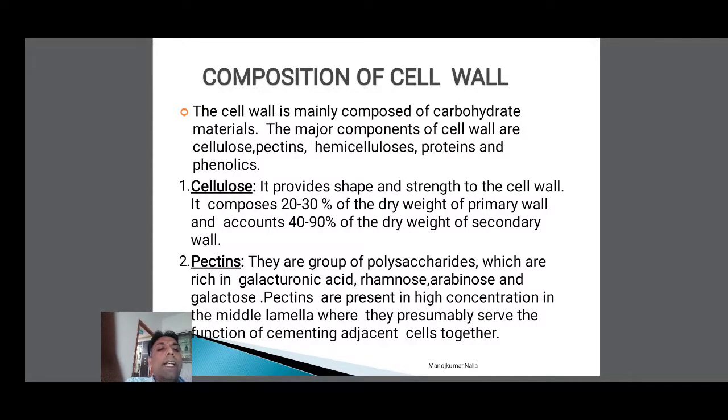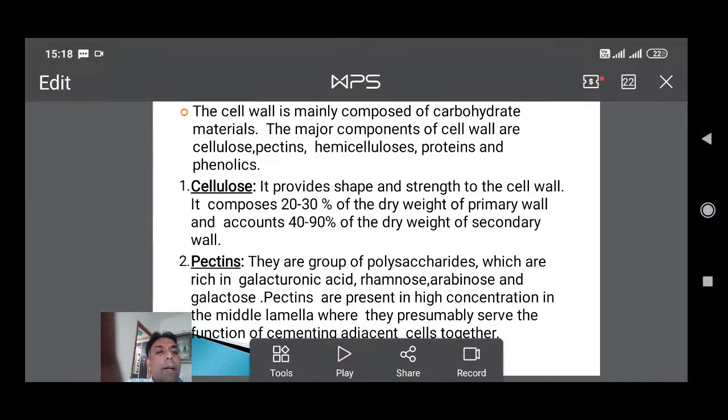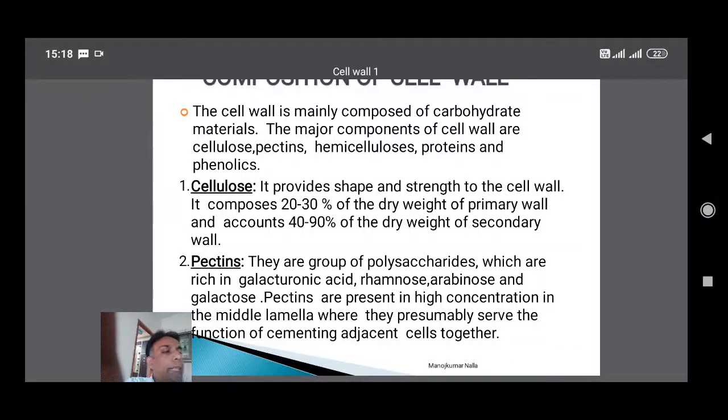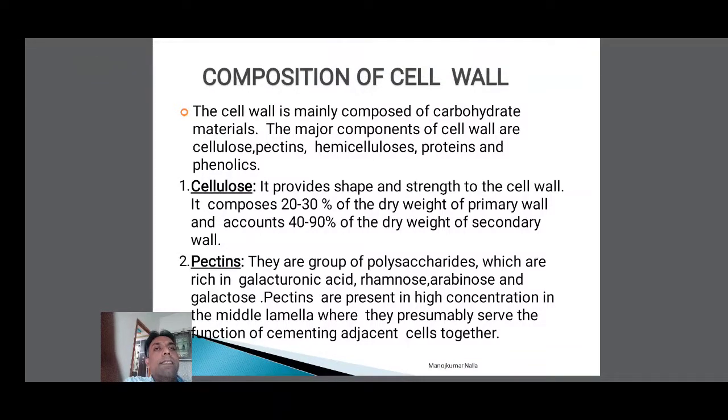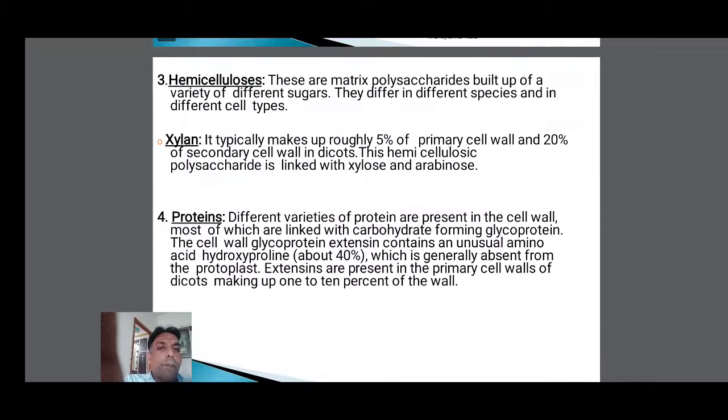Pectins are in high concentration in the middle lamella, and low concentration in the primary and secondary wall. Pectins are used as cement, tightly attached to the primary cell walls of various cells. So this is pectin.